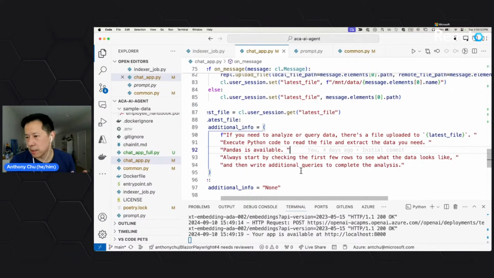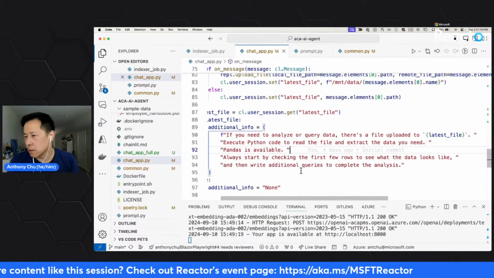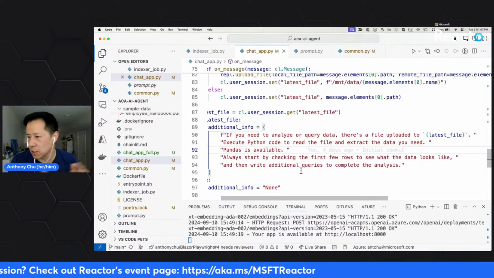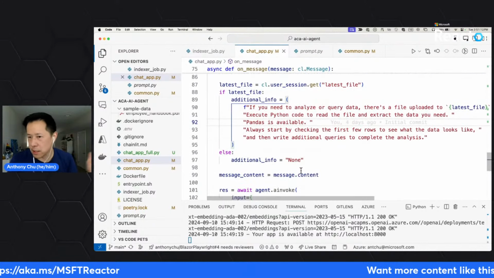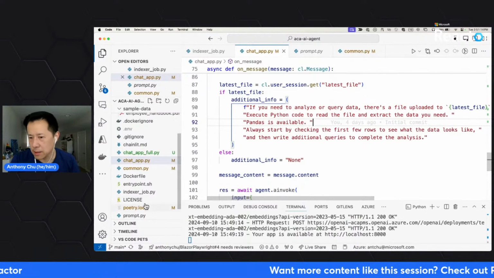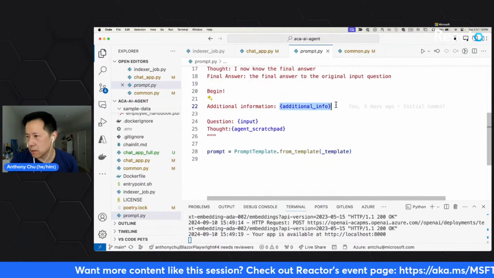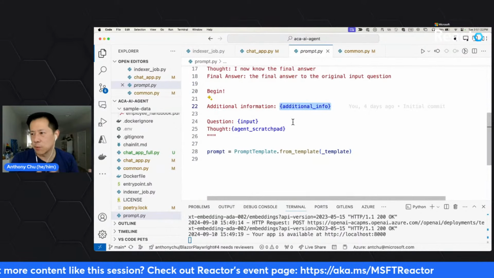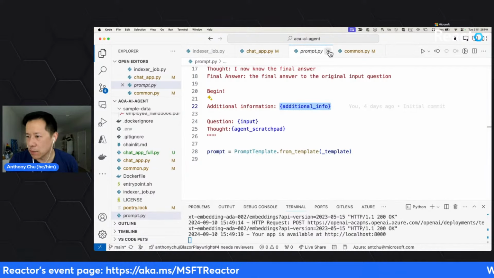I'm also telling it that no matter what you do, the first thing you should do is look at the shape of the file, because it has no idea what the columns are in the file. So before you start, make sure you always check the first few lines to see what the data looks like, and that's it. We're just giving it an extra hint, and where that shows up in the prompt is that it just gets injected in here. So whenever I have a file, the LLM is getting a little bit more information about where the file lives. That's my hacky way of making this work.